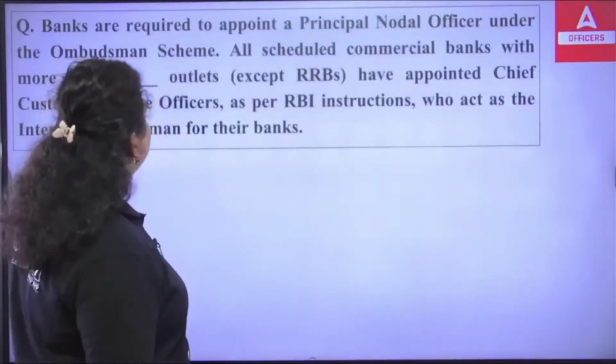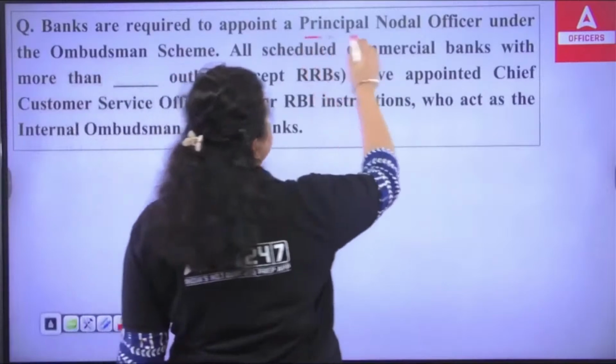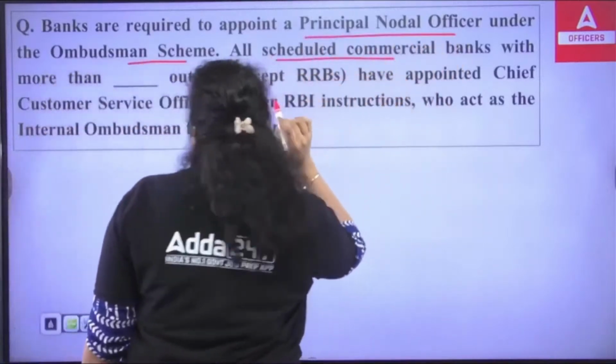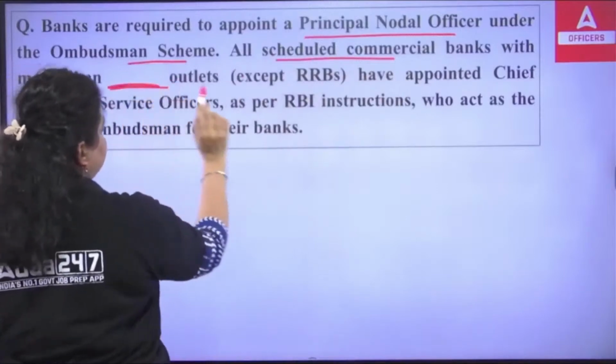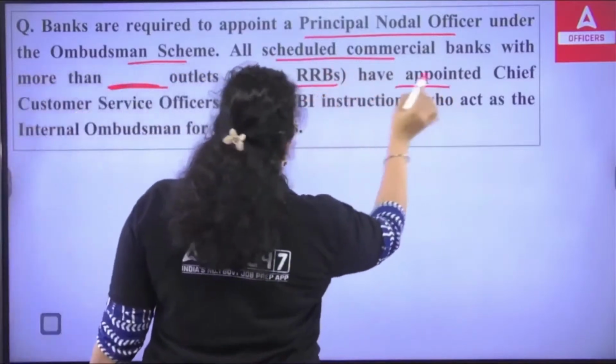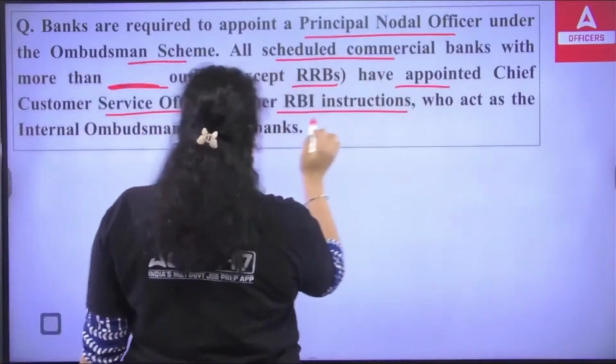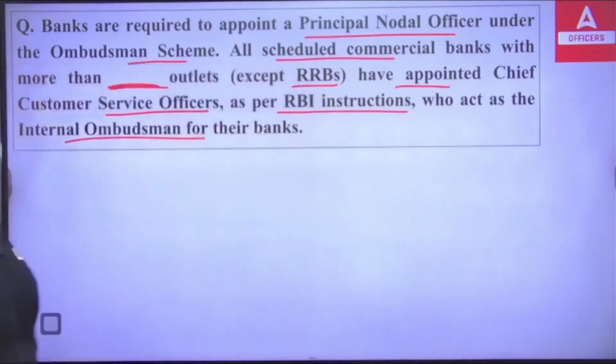Now, banks are required to appoint the principal nodal officer under the ombudsman scheme. All scheduled commercial banks with more than dash outlets, except RRBs, have appointed a Chief Customer Service Officer as per RBI instruction. Who acts as the internal ombudsman for the banks?